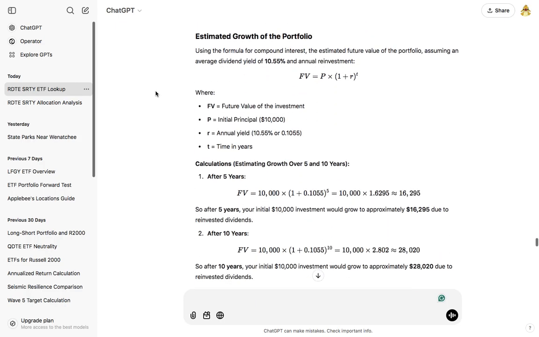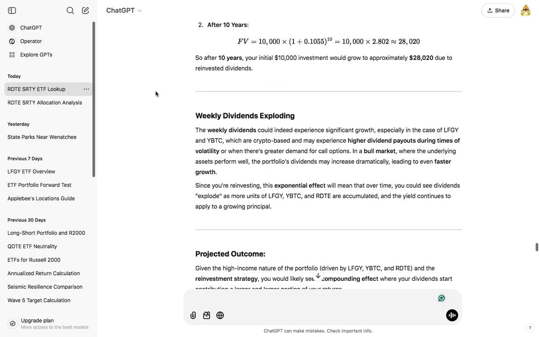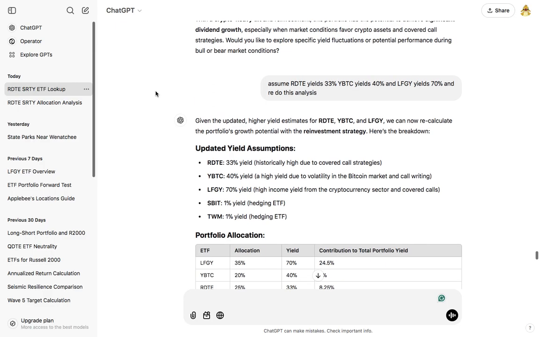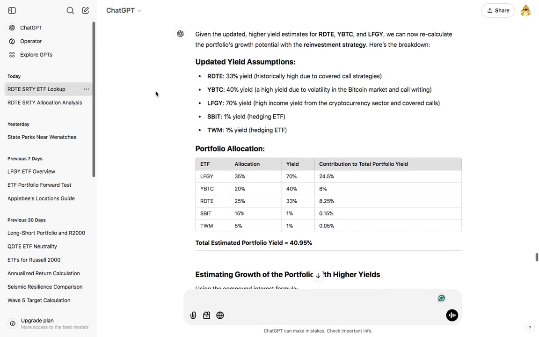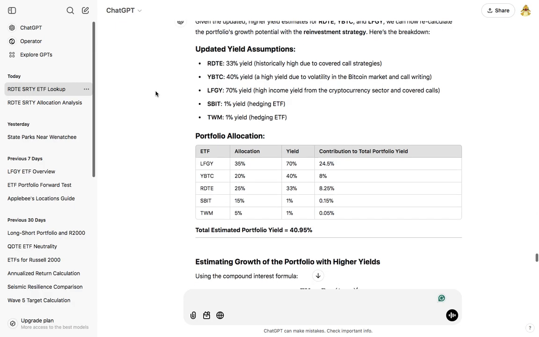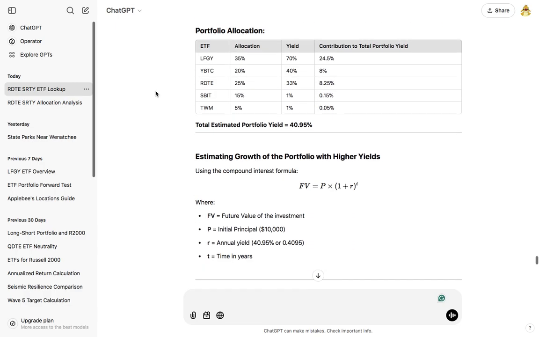So what it did was it actually just estimated. It estimated based on very low yields. So I had to give it the right yields. The right yields are 40% YBTC, LFGY is 70%, and RDTE is 33%. And I said, now that you've got the right yields, give me the analysis. It was very useful. It said, given the updated higher yield estimates for RDTE, YBTC, and LFGY, we can now recalculate the portfolio's growth with the reinvestment strategy. Here's a breakdown. And it gave me this wonderful table again.